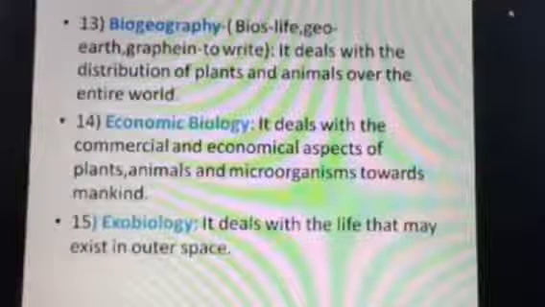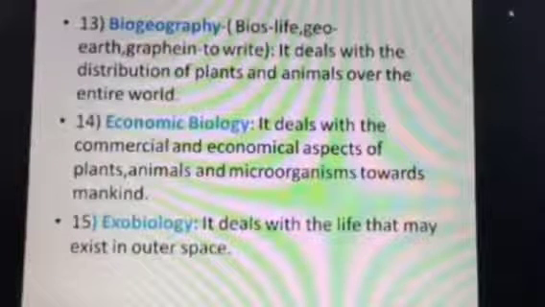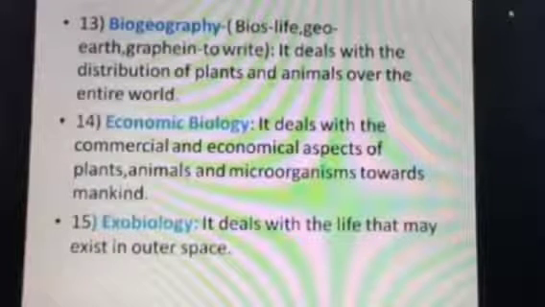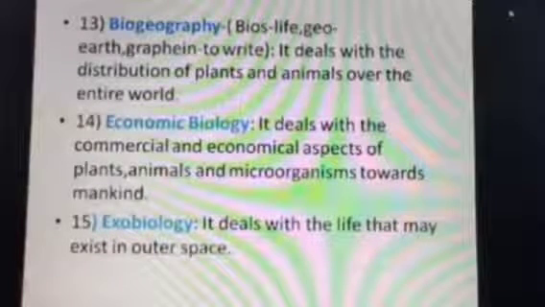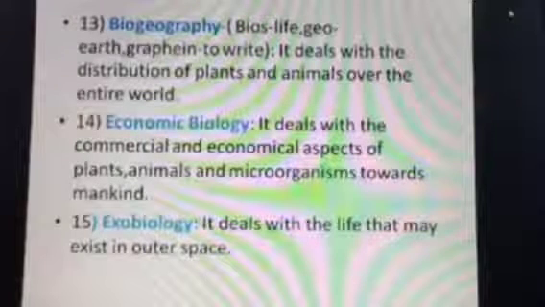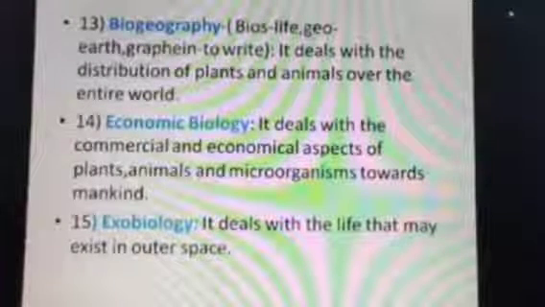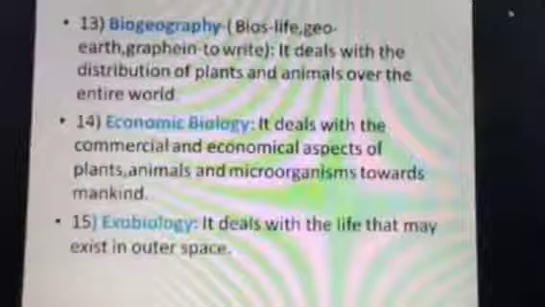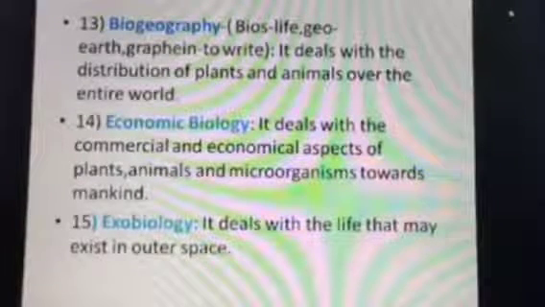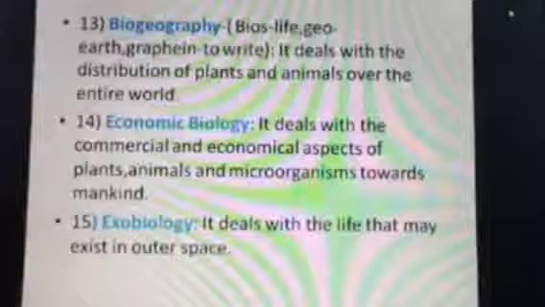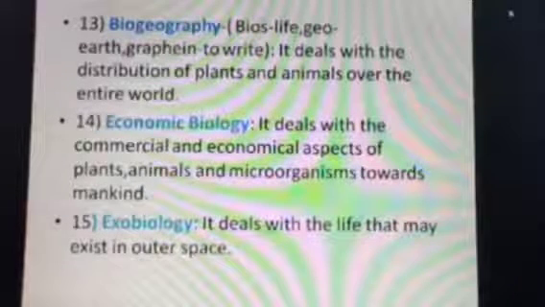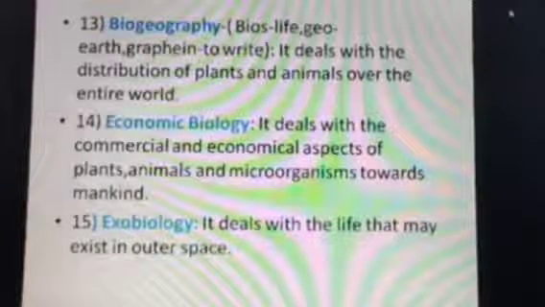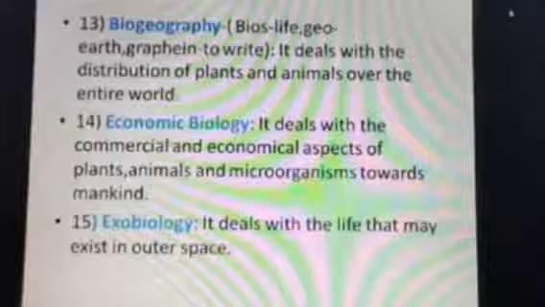Let me give you an example. Kangaroo. If I take the example of the kangaroo, it is not seen in different parts of the world. It is found only in the Australian region. Another example is the kiwi bird. You may not be able to see a kiwi anywhere other than New Zealand. So, how did we come to know this? Biogeography helps to know all these things. So, a biology student may be able to know the distribution of plants and animals in the different parts of the world.